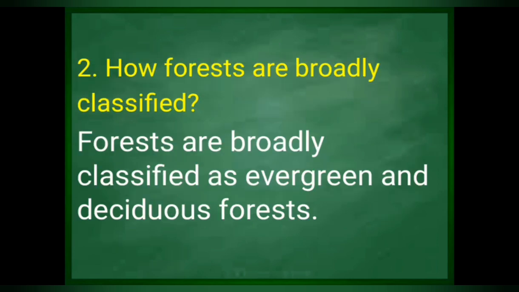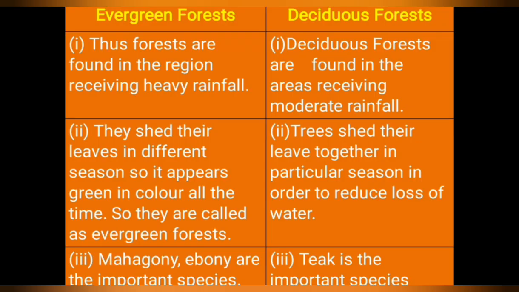How are forests broadly classified? Forests are broadly classified as evergreen and deciduous forests. Differences between evergreen and deciduous forests are, first point, evergreen forests are found in the region receiving heavy rainfall. Deciduous forests are found in the areas receiving moderate rainfall. Second point, evergreen forests shed their leaves in different seasons, so they appear green in color all the time. So they are called evergreen forests.